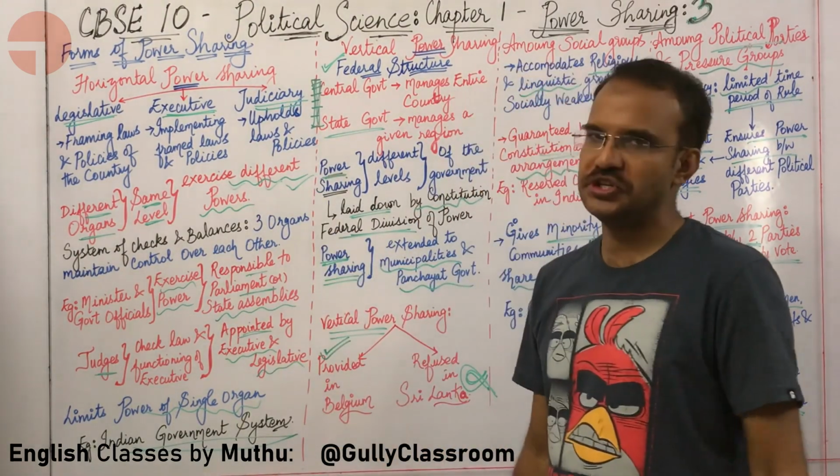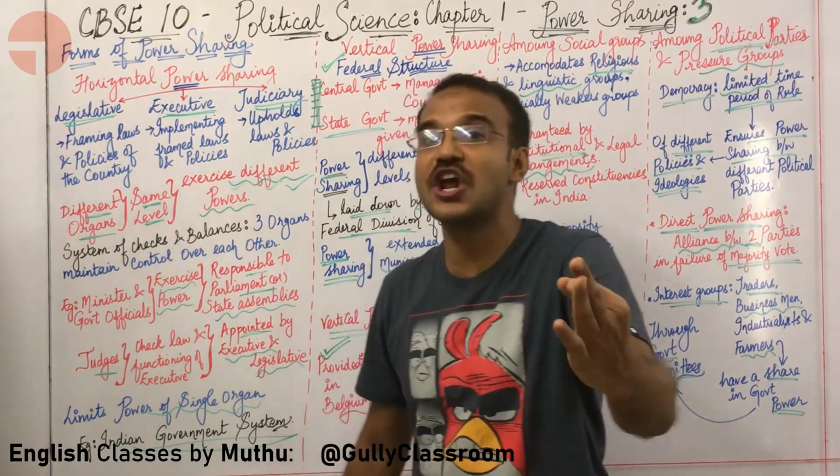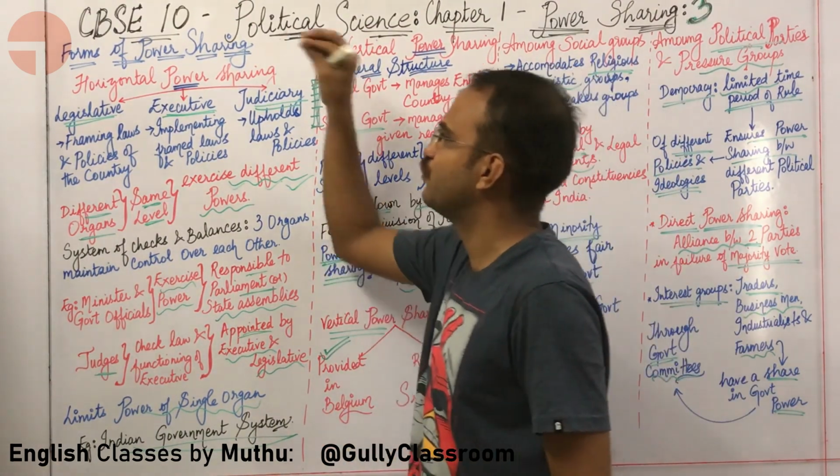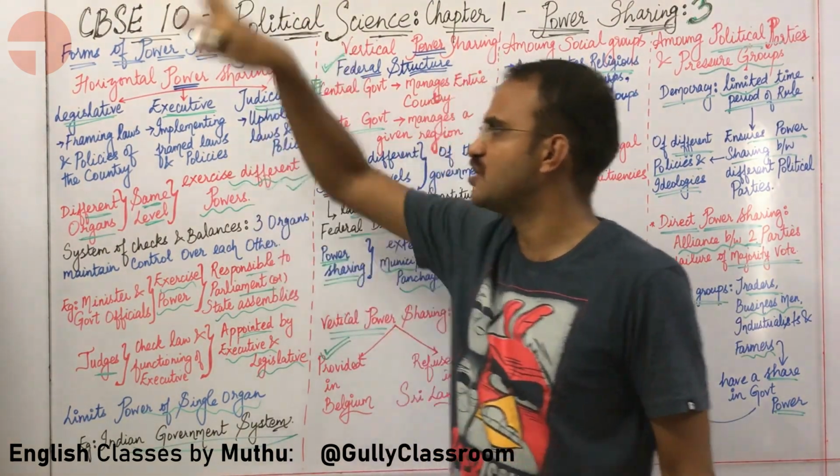That is done by the judiciary. The judiciary upholds the laws and policies of the country.